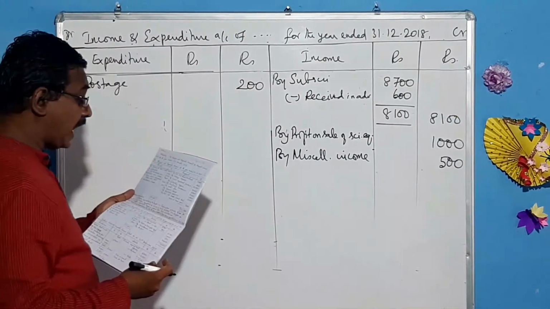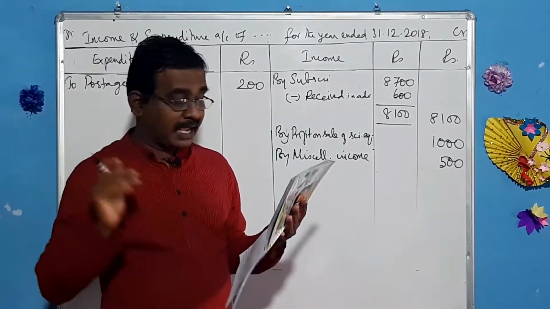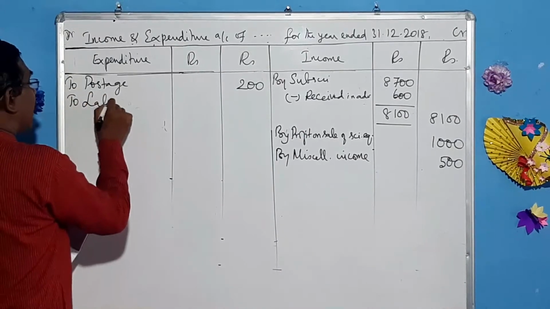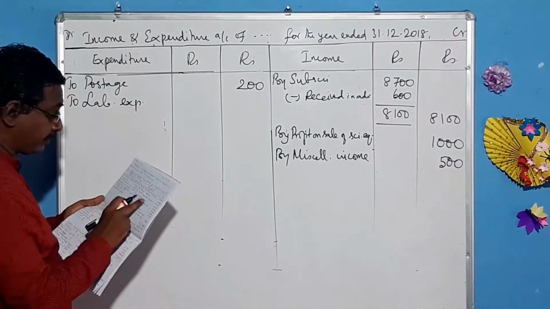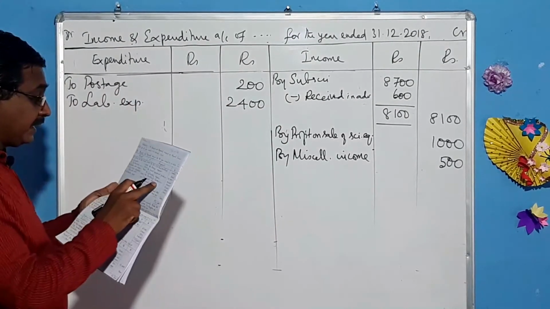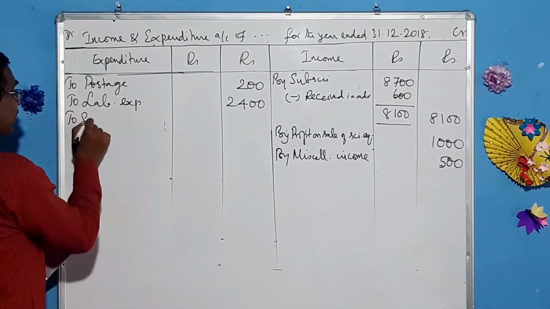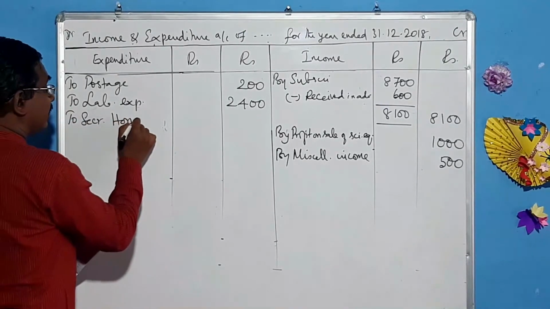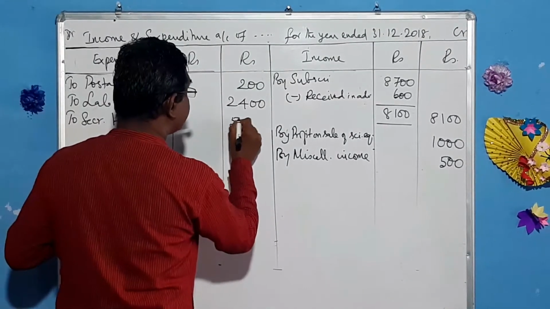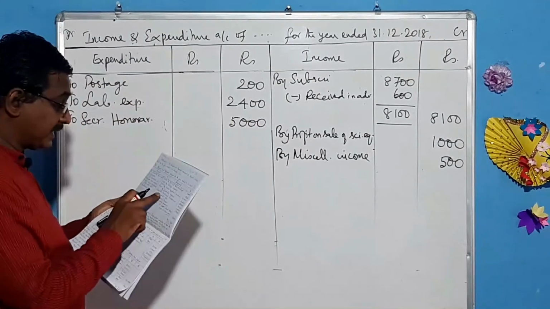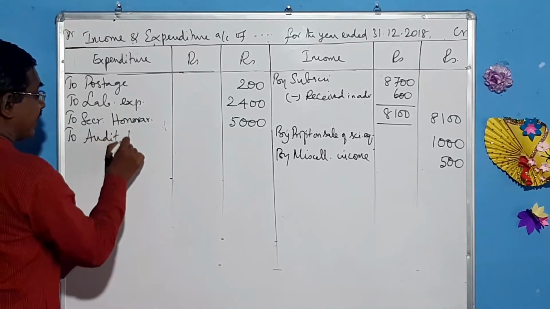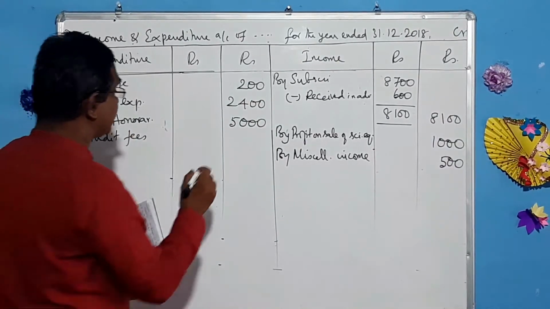And science equipments purchased, that should be taken to the balance sheet. Laboratory expenses, revenue item, so lab expenses, what is that amount? 2,400. And secretary's honorarium, revenue item, what is that amount? 5,000. And what is the next one? Audit fees, revenue item, we bring it here. What is that amount? Audit fees 3,600.